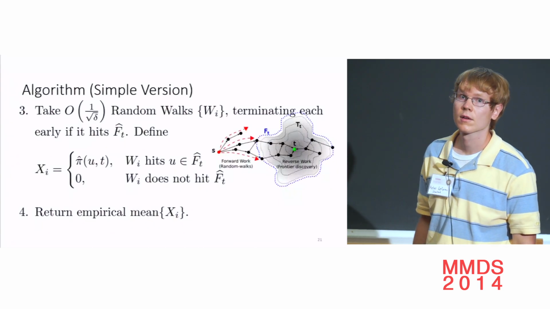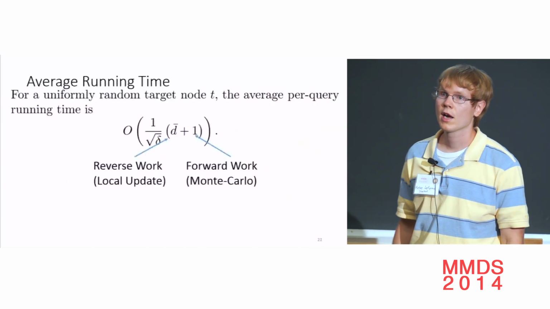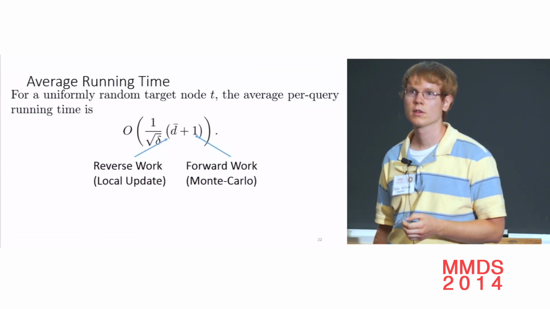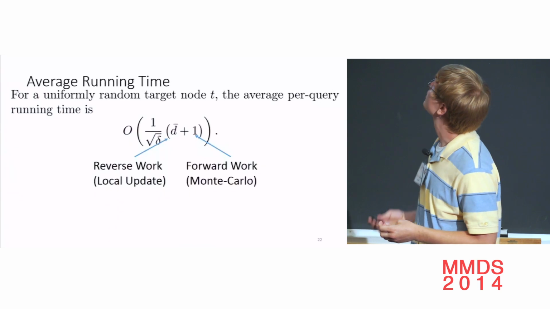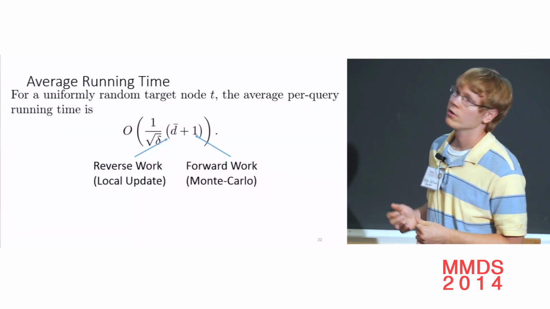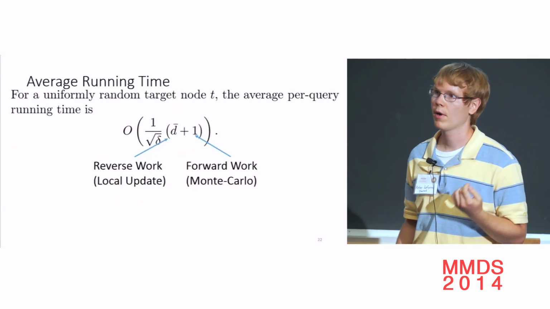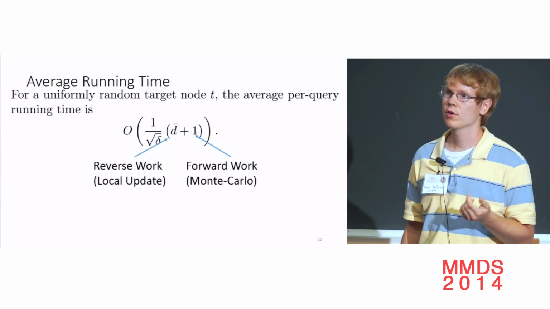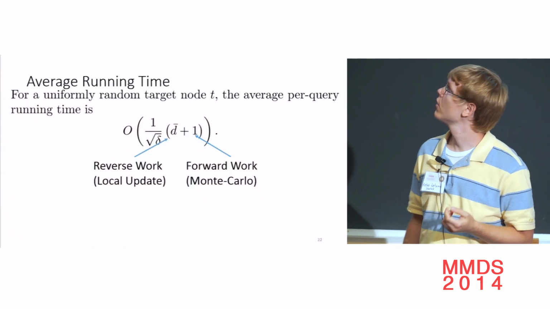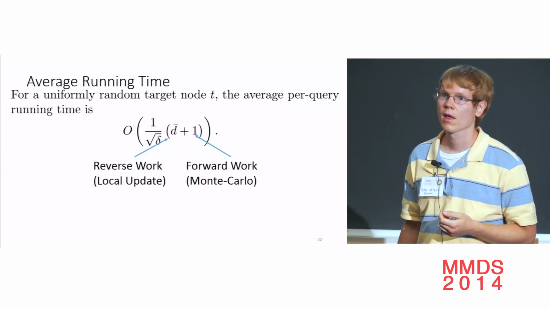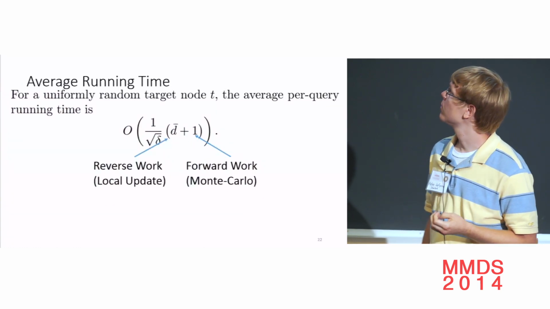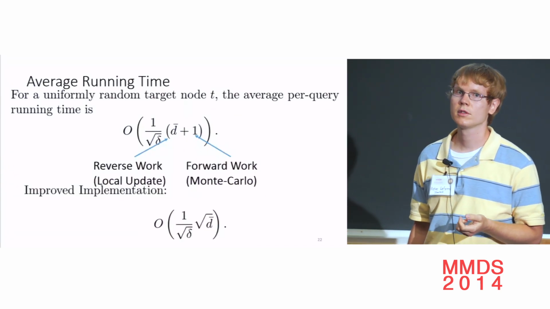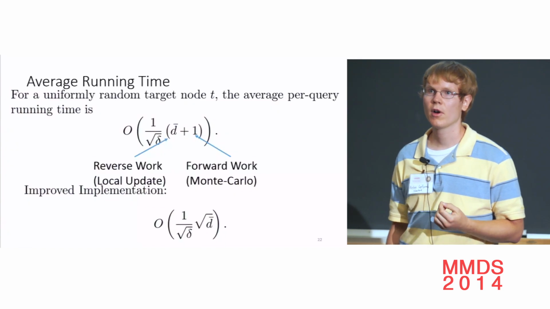Okay. So now let's consider the running time of this algorithm. It has two parts, the reverse part and the forward part. The local update part takes time O of d over square root delta from prior work. The forward work takes time O of 1 over square root delta, the Monte-Carlo. So together, this is our running time. And a more improved implementation can balance these terms and get time O of 1 over square root delta times square root of d. And I'll talk a bit later about how that works.